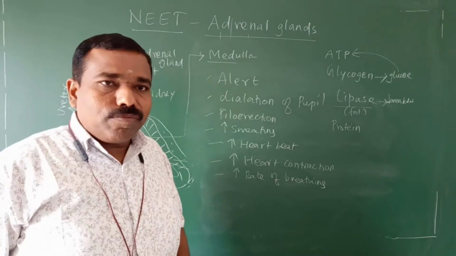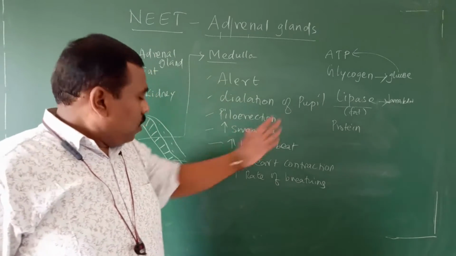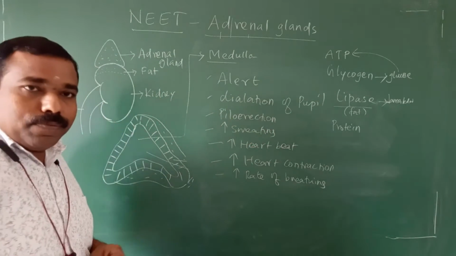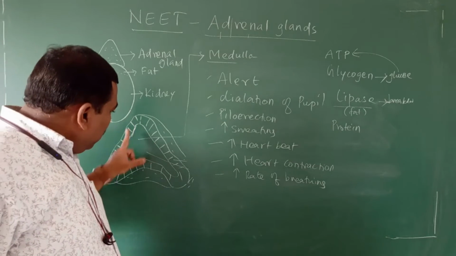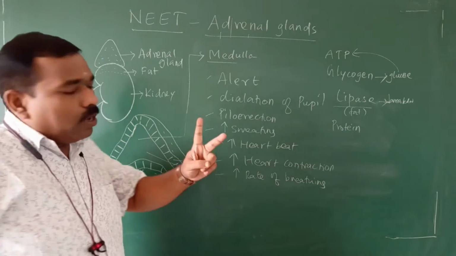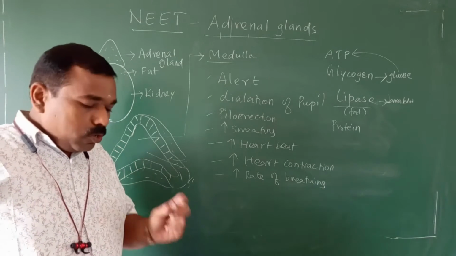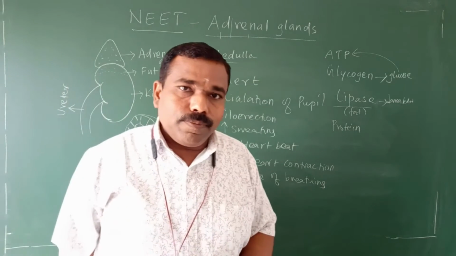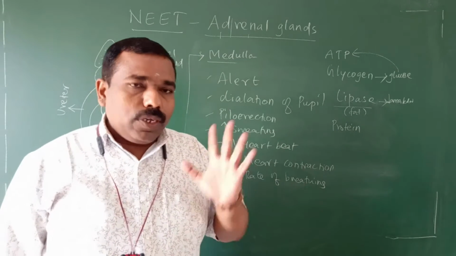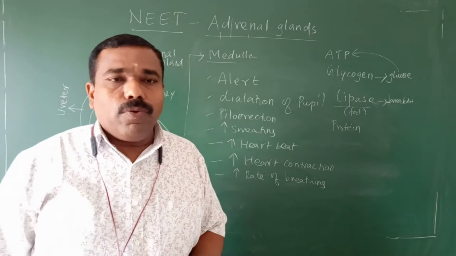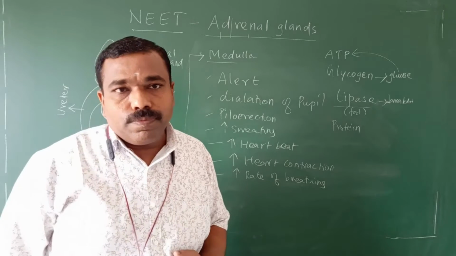Clear? So this medulla part is over. The medulla secretes two hormones, adrenaline and noradrenaline. Both together are called catecholamine. It is the emergency hormone, stress hormone, 3F hormone.